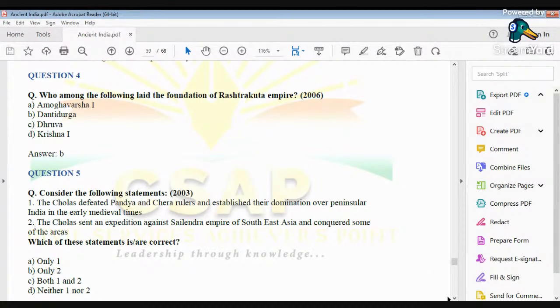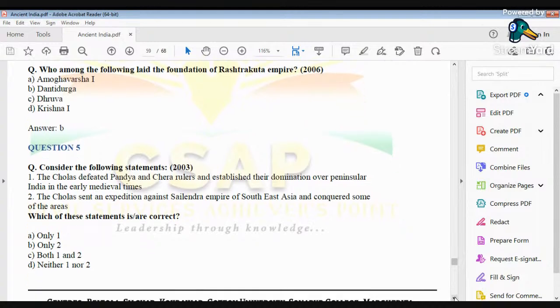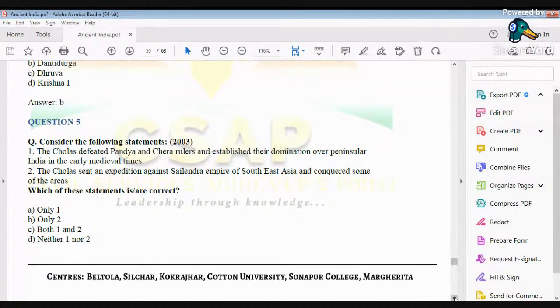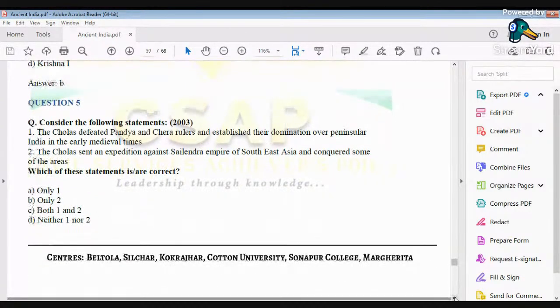Now let's go to the next question, which was asked in the year 2003. Here they have given you two statements. Statement number one: the Cholas defeated Pandya and Chera rulers and established their domination over peninsular India in the early medieval times.